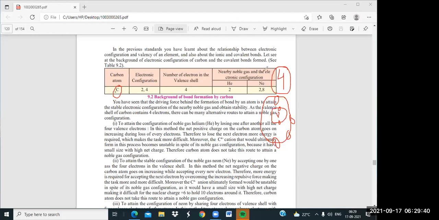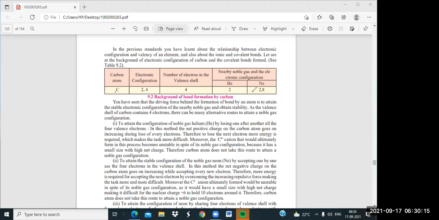About this we have seen. Now near the noble gases, you will see oxygen, neon, or hydrogen, sorry, helium. Its atomic number is 2, so it completes its duplet. There is no need to combine. Neon is also like this, with its octet complete. Then its valency is 0. Valency is 0, though depending on the situation and conditions, it can still combine with other elements.